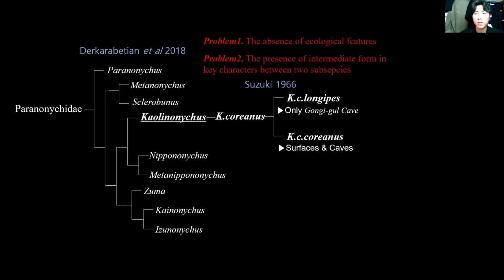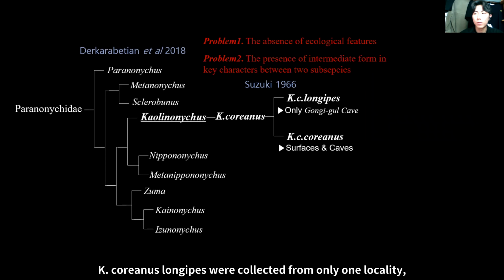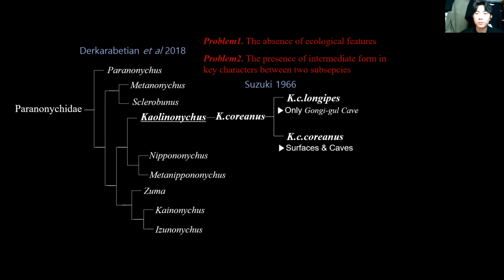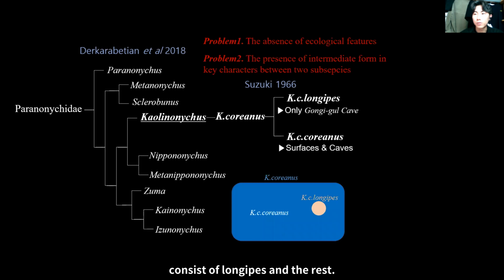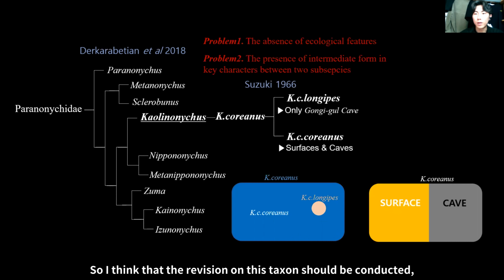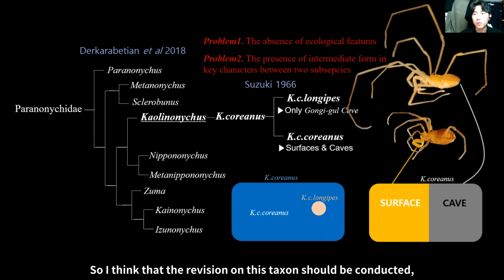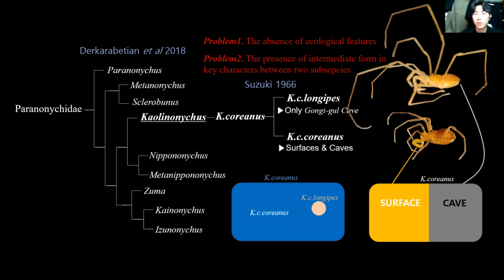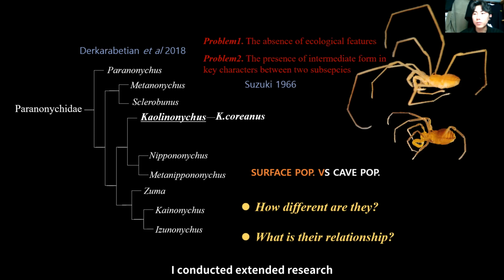Looking at their habitat, K. coreanus longipes were collected from only one locality, Gongi Cave, while many recordings of K. coreanus have been found through several caves and surface environments. The current classification system appears to consist of longipes and the rest, so I think that the revision on this taxonomy should be conducted and a comparison between cave and surface groups should be established first. Therefore, I conducted extended research on the phenotypic and genetic variation among K. coreanus populations that vary in their habitat between cave and surface.